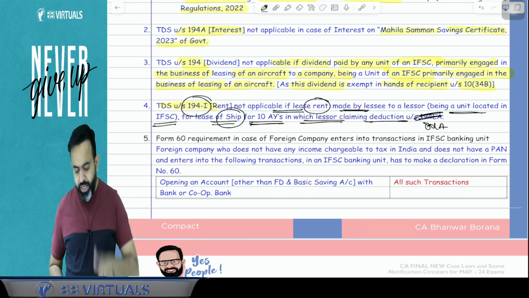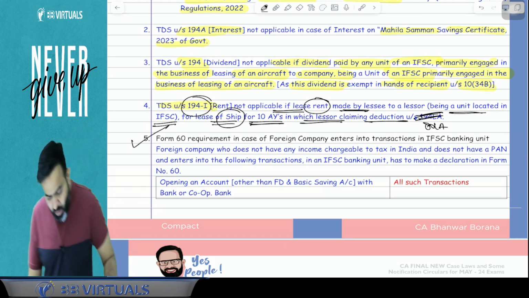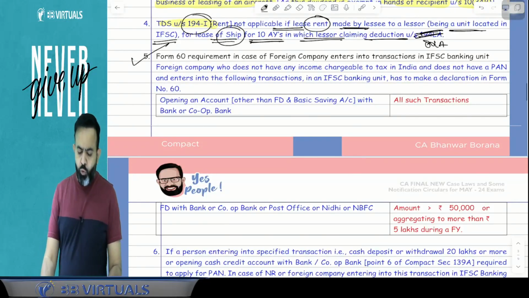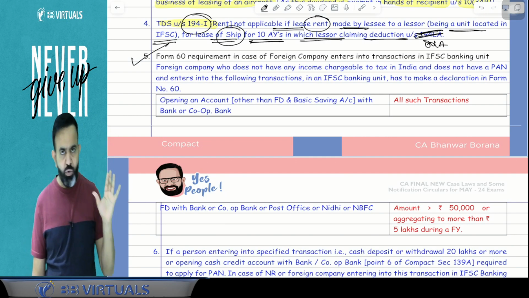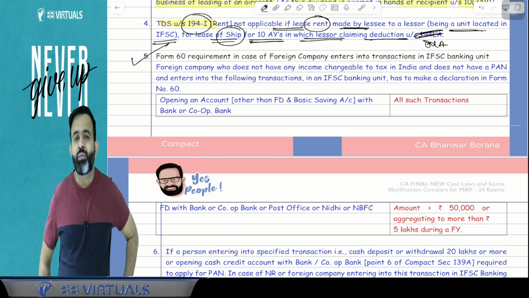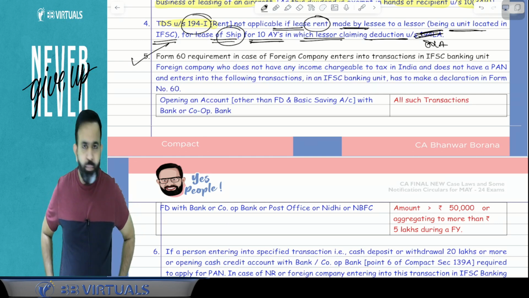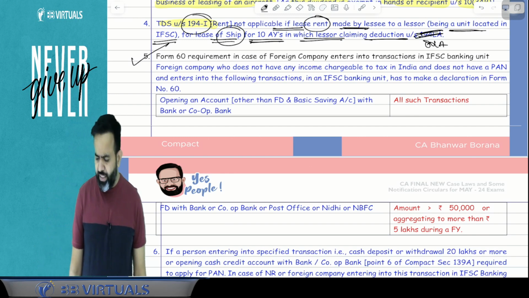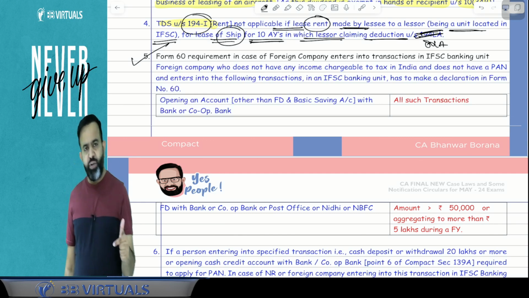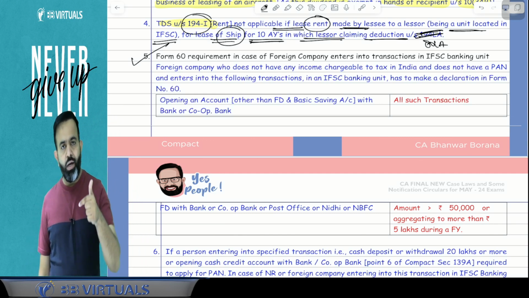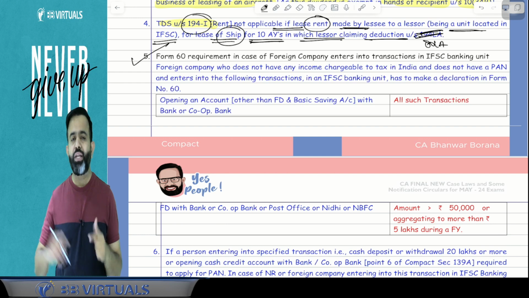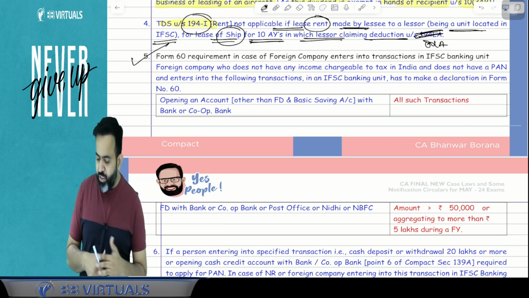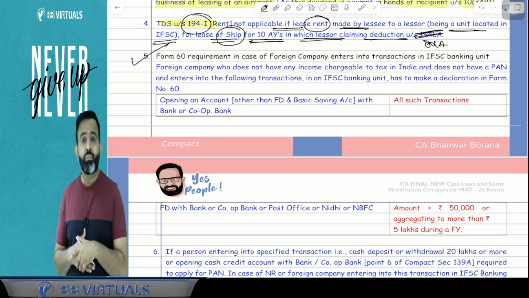Now the next part is related to the fact that, you know, if you open any bank account other than a basic saving account or FD account, then you have to quote your PAN number, which means you have to apply for the PAN number. PAN number is required when you open any bank account other than a basic saving bank account and FD account. And in case of the FD, you are required to quote the PAN number if your single FD is more than 50,000, or in the aggregate in a year, if the FD amount is more than 5 lakh.